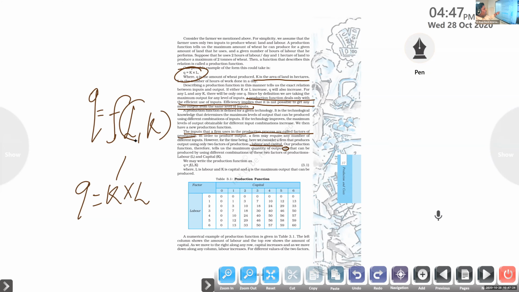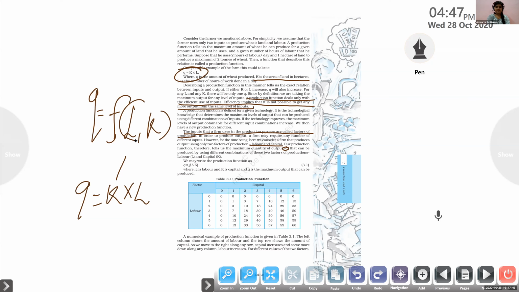Okay, is the equation clear? So quantity produced is a function of labor and capital invested: labor utilized to produce the product and capital invested to produce the products. Is that idea clear? No response at all? Yes, sir.